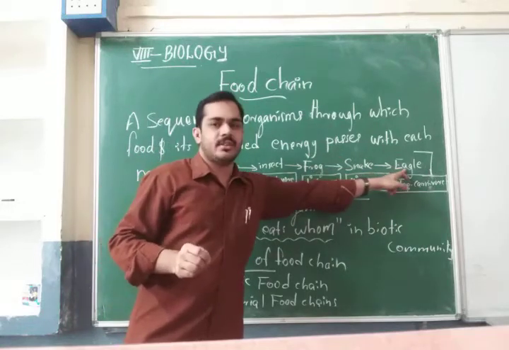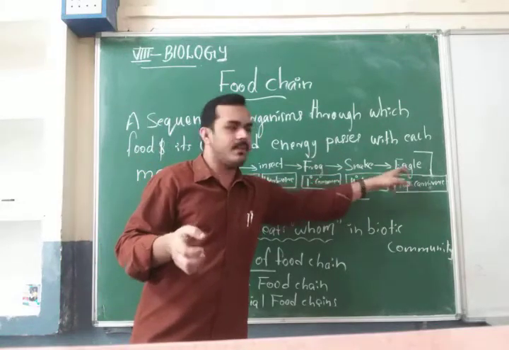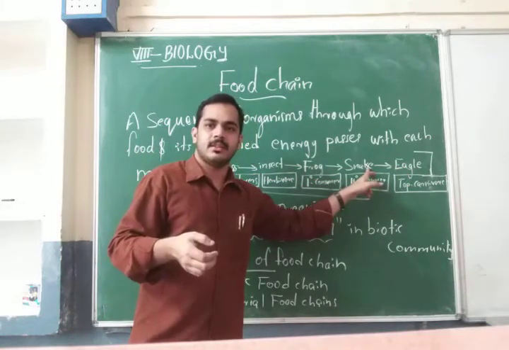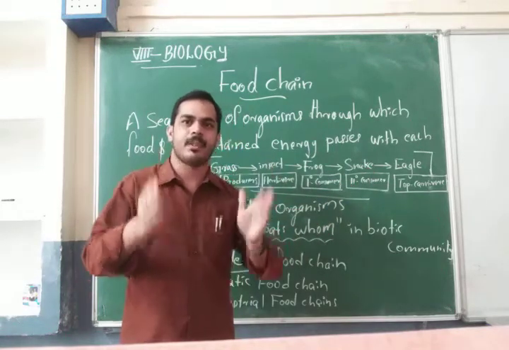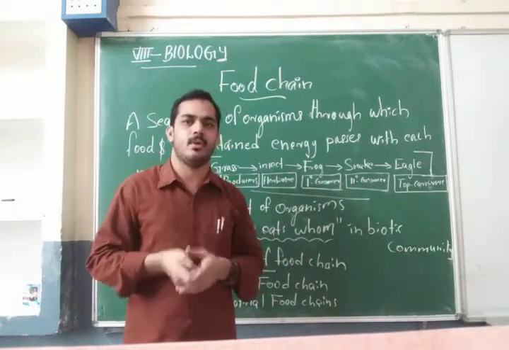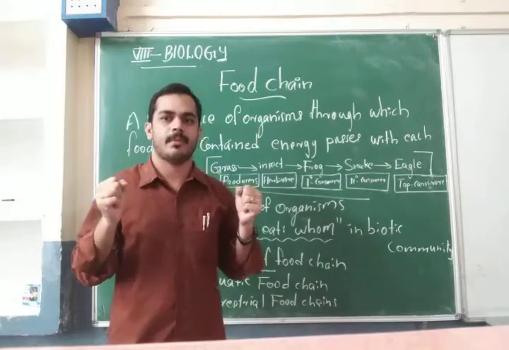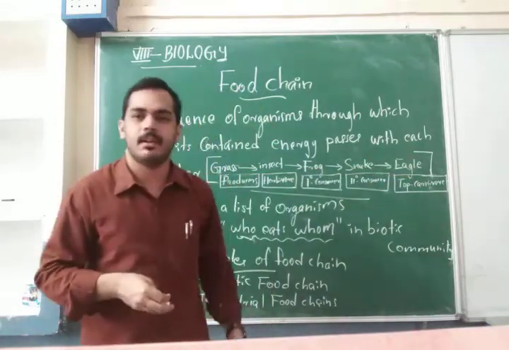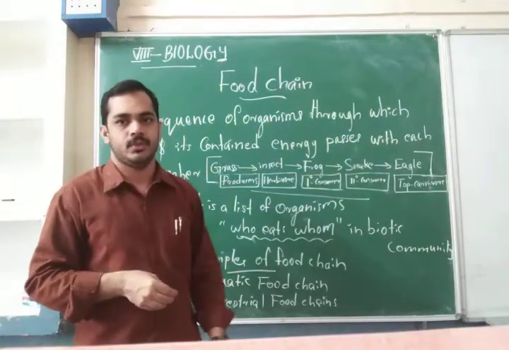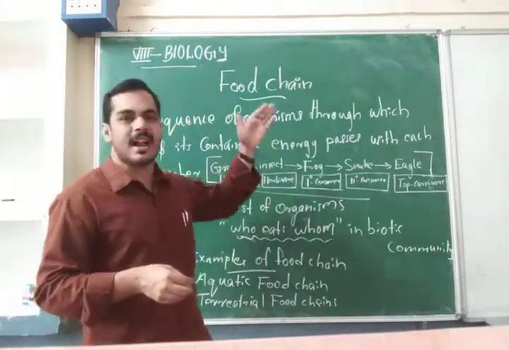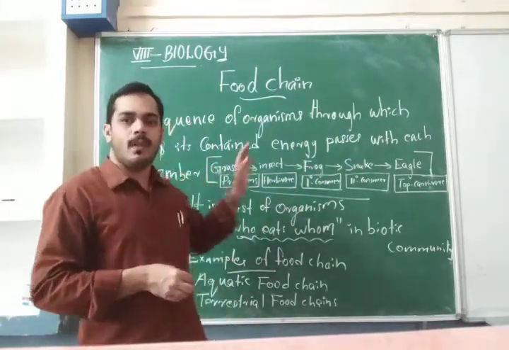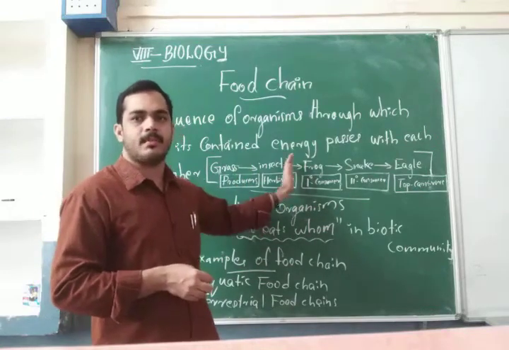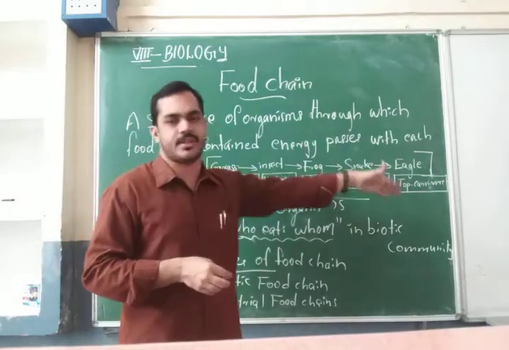The last stage, the top, is the eagle. Eagles always depend on the snake. The snake has some excess energy in its body, so that energy is transferred to the last level, the eagle. So this is a sequence of transferring energy from one organism to another organism and on to the last.